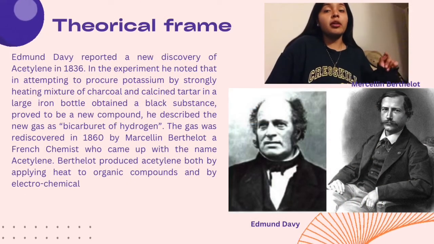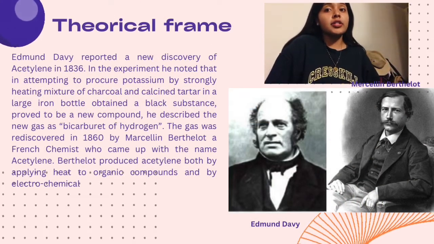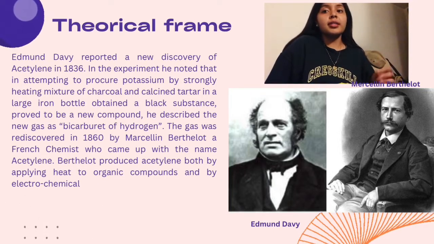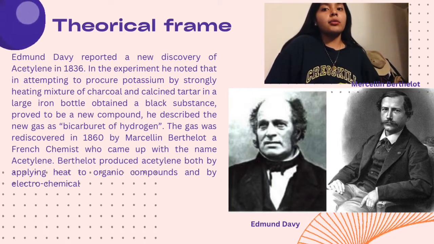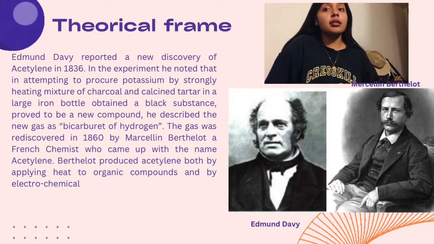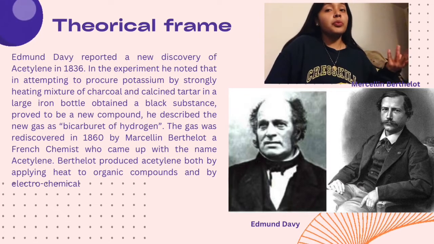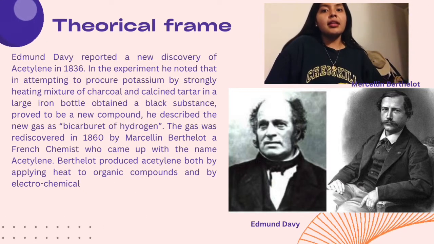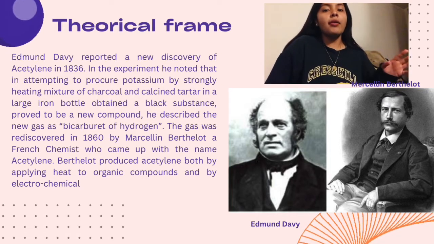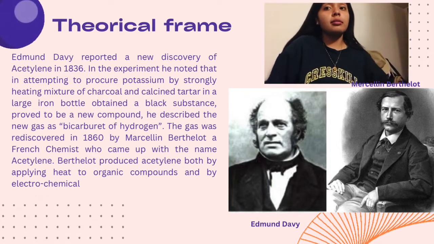He reported a new discovery of acetylene in 1836; he obtained a black substance proved to be a new compound. The gas was rediscovered in 1860 by Marcelin Berthelot. He produced acetylene by applying heat to organic compounds and by electrochemical means.